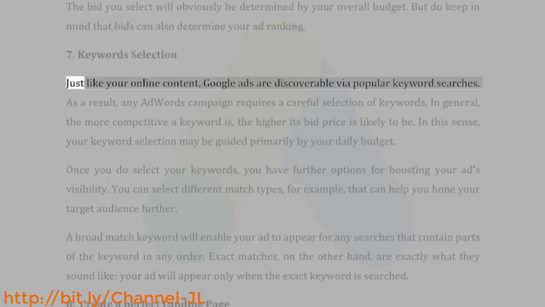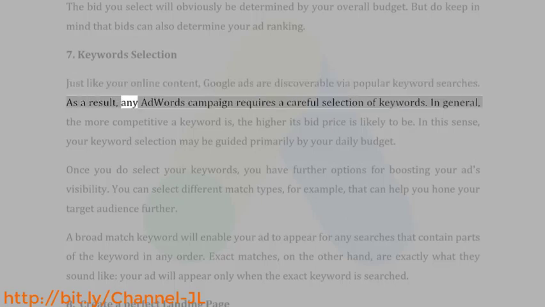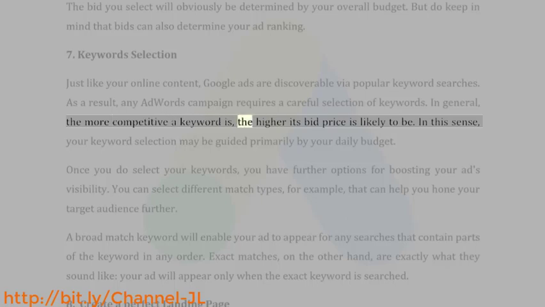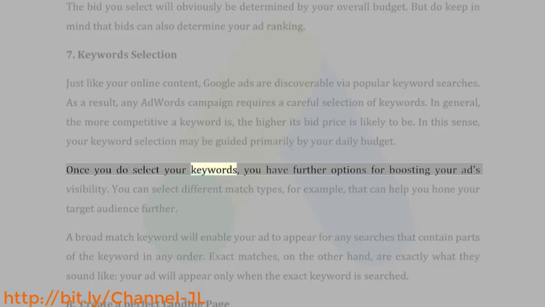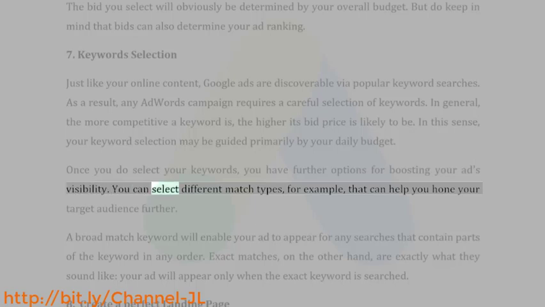7. Keyword selection. Just like your online content, Google Ads are discoverable via popular keyword searches. As a result, any AdWords campaign requires a careful selection of keywords. In general, the more competitive a keyword is, the higher its bid price is likely to be. In this sense, your keyword selection may be guided primarily by your daily budget. Once you do select your keywords, you have further options for boosting your ad's visibility. You can select different match types, for example, that can help you hone your target audience further.